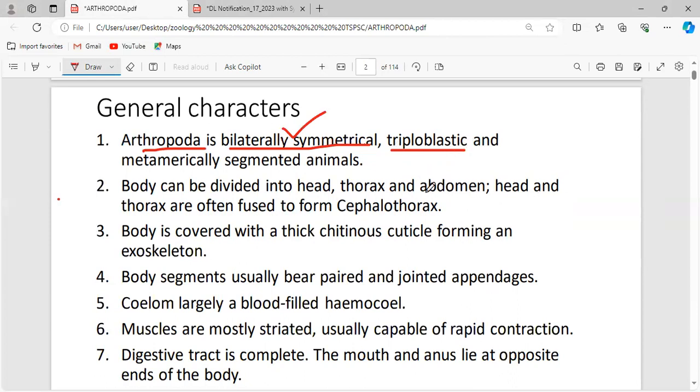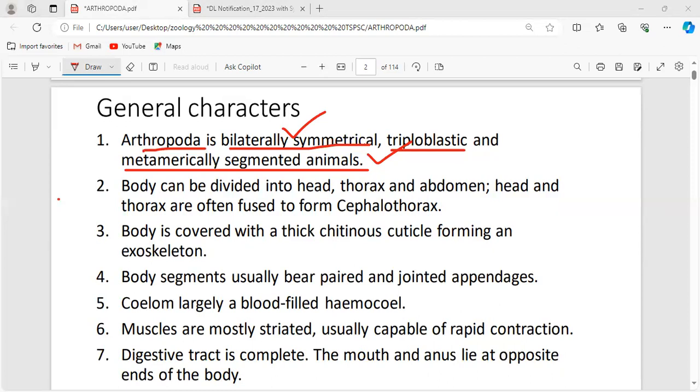What is triploblastic? We know there will be three germinal layers: ectoderm, endoderm, and mesoderm, and they are metamerically segmented animals. From which phylum does this concept of metameric segmentation arise? Just tell me, from which phylum does the concept of metameric segmentation arise? Yes, Annelida.